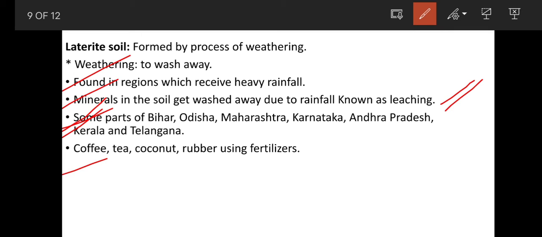Which are the crops grown in laterite soil? Coffee, tea, coconut and rubber. These are some of the crops which are commonly grown in laterite soil with the help of fertilizers. Only with the help of fertilizers, these crops can be grown in laterite soil. So I hope you understood about laterite soil.